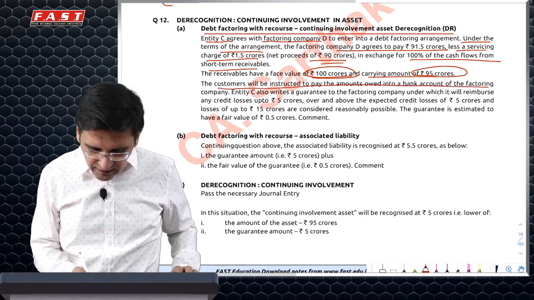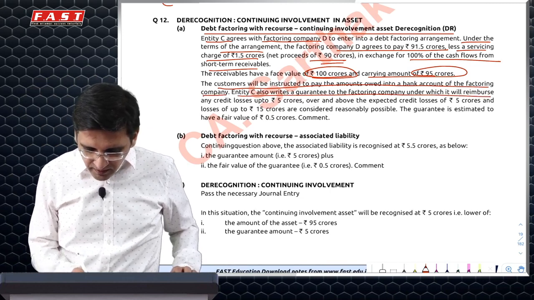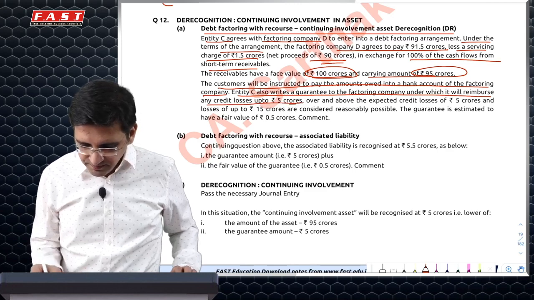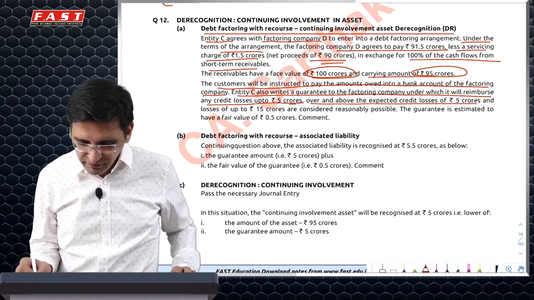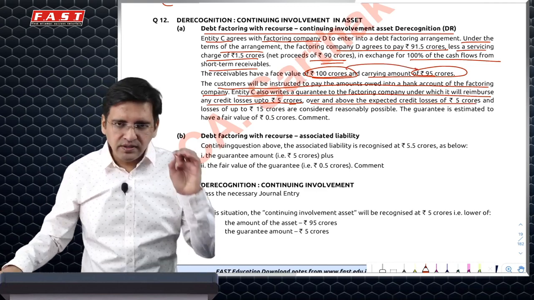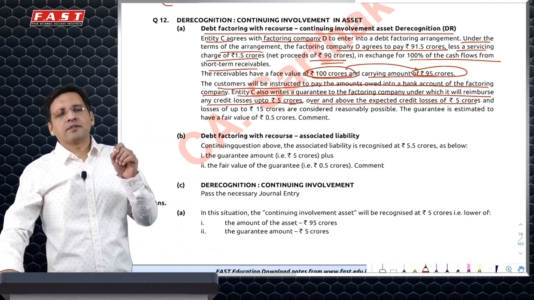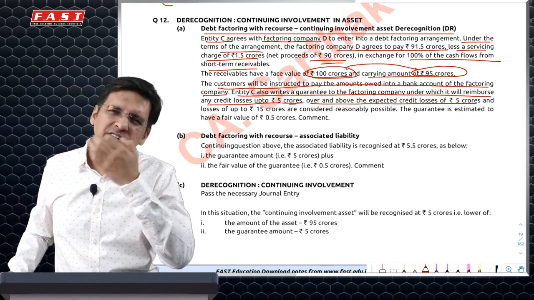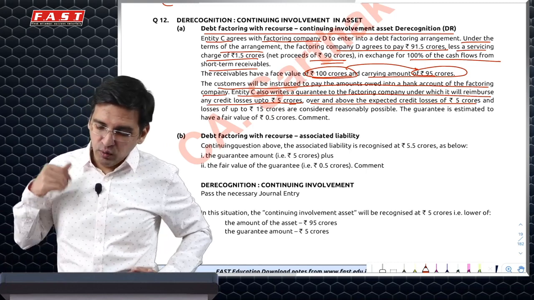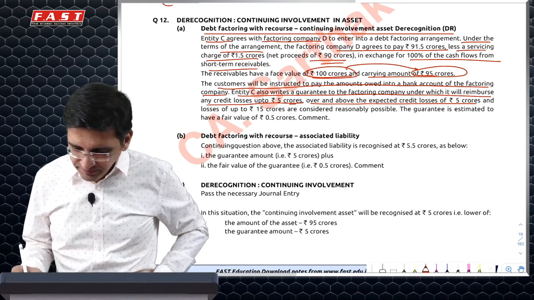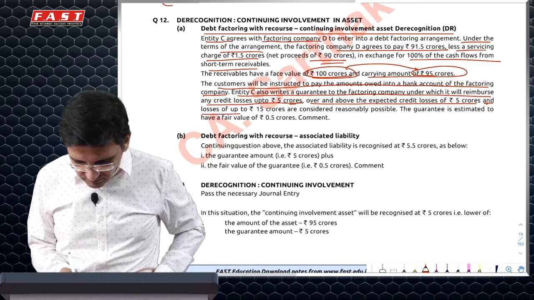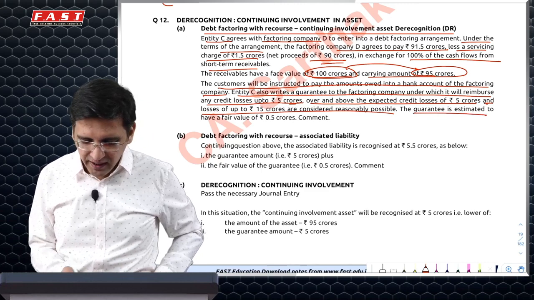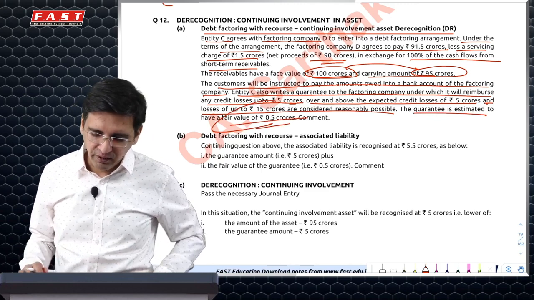Customer will pay directly to the factor. But we also write a guarantee that any credit loss, as in bad debts, up to 5 crores, over and above the expected credit loss of 5 crore, because see, 100 crore is the carrying amount of the trade receivables. 95 is the carrying amount which I have in my books. That means 5 crore loss I was otherwise expecting. I'm saying over and above that, if there is another 5 crore loss, then I would bear it. And losses up to total of 15 crores are expected. The guarantee which you have given for this 5 crore has a fair value of 0.5.